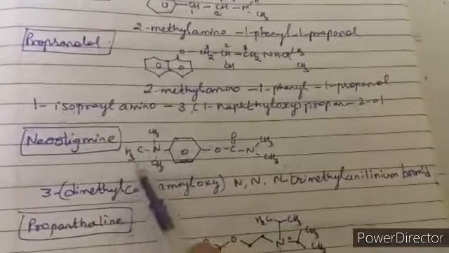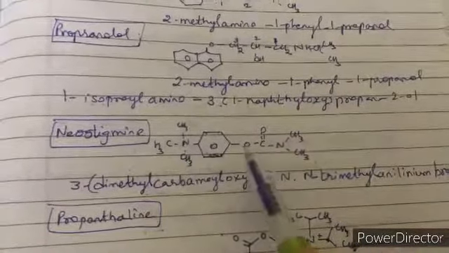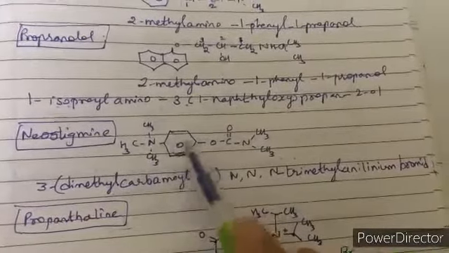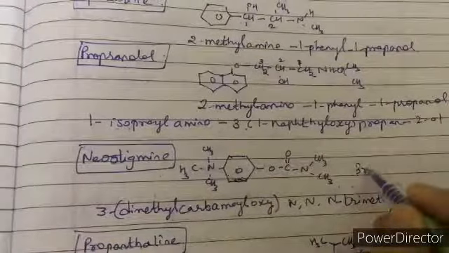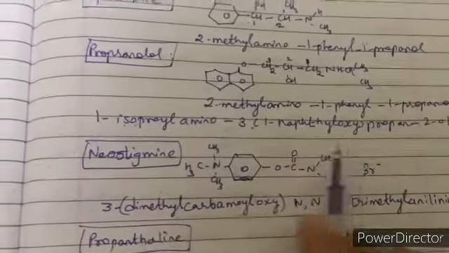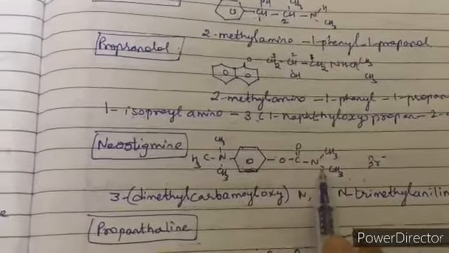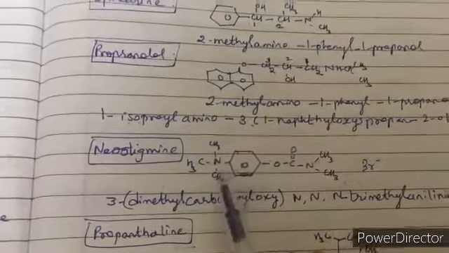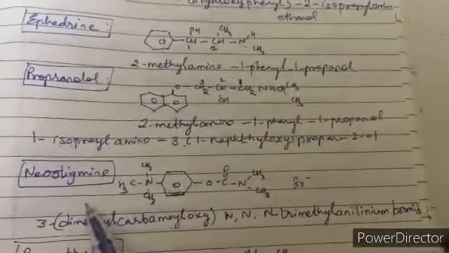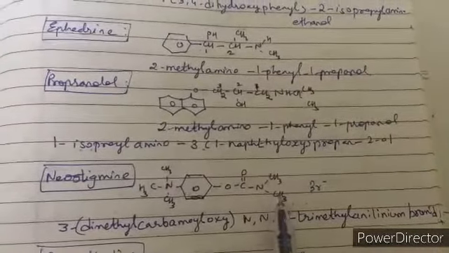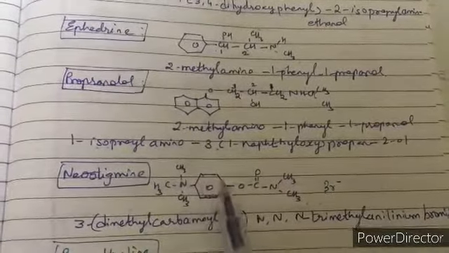Then we have neostigmine. In neostigmine we have 3 methyl groups on nitrogen, and here, C6H5NH2 is aniline. Okay, anilinium bromide. This is anilinium bromide. So on 3 we have dimethylcarbamoyl, OCON, carbamoyloxy, N,N,N-trimethylanilinium bromide. So neostigmine is 3-dimethylcarbamoyloxy-N,N,N-trimethylanilinium bromide.